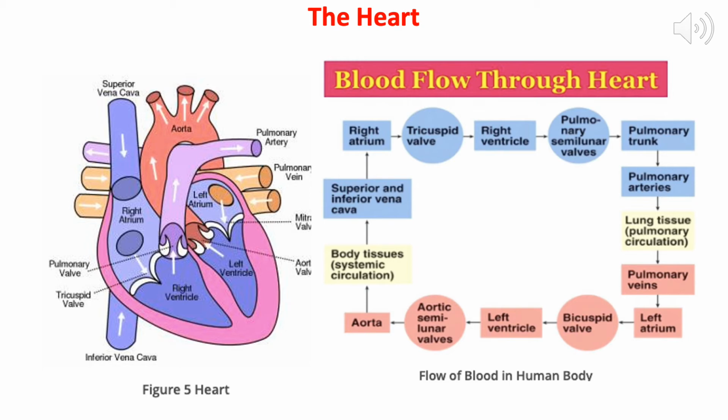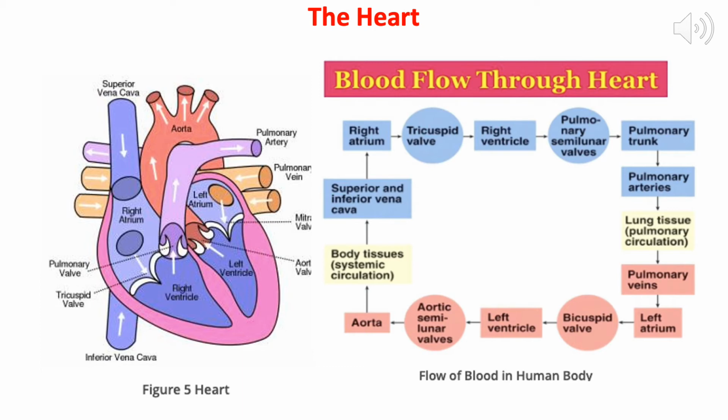Our heart is four-chambered. The upper two parts are called auricles, the right atrium and the left atrium, and the lower two chambers are called the right ventricle and the left ventricle. The blood from the body, that means the deoxygenated blood, comes to the right atrium with the help of two veins, called the superior vena cava and the inferior vena cava.